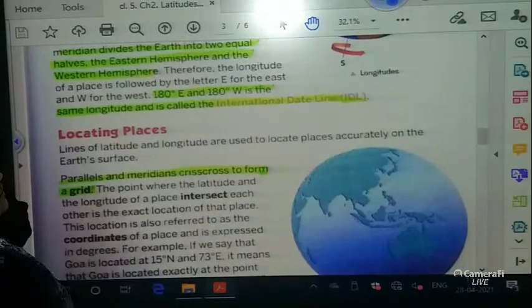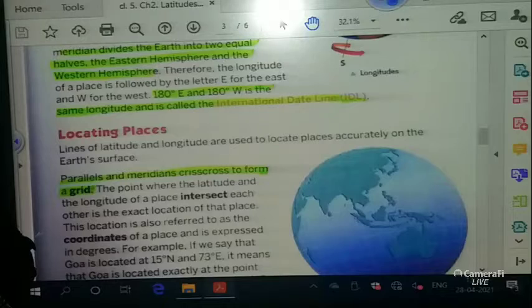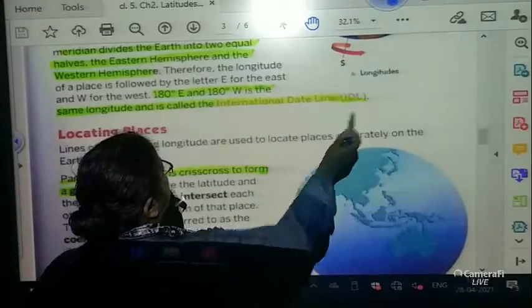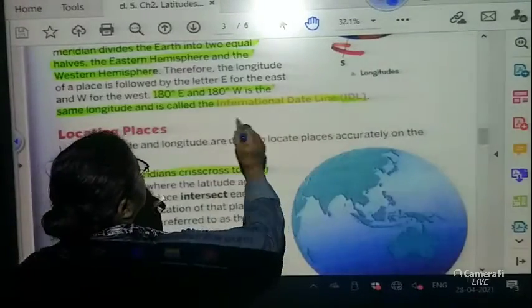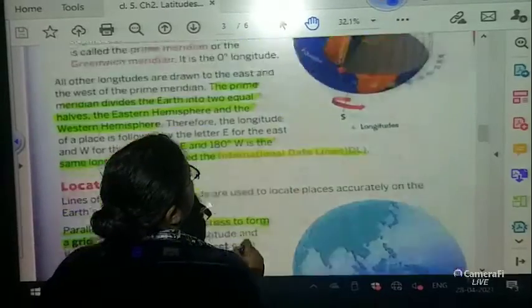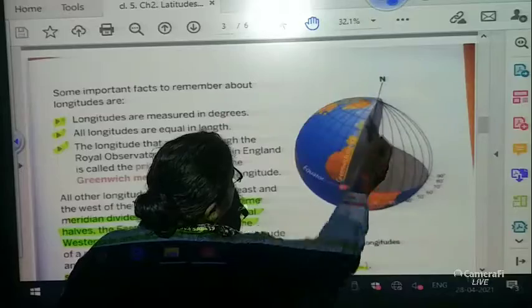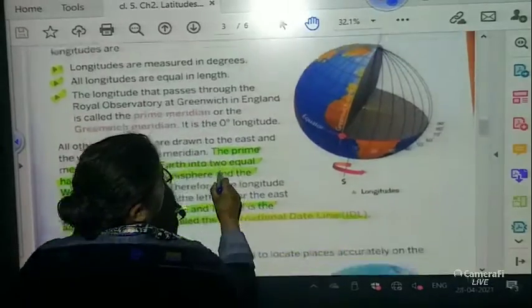180 degrees east and 180 degrees west is the same longitude and is called the International Date Line, IDL. What does it mean? International Date Line. So this line is known as the International Date Line. Okay.